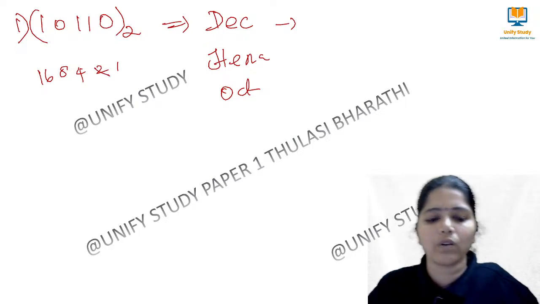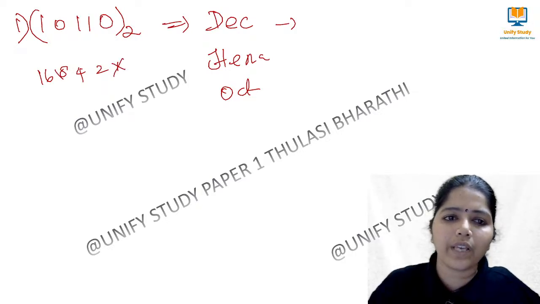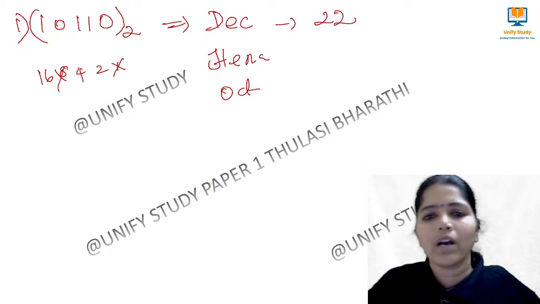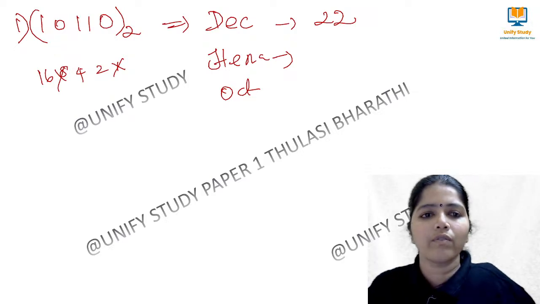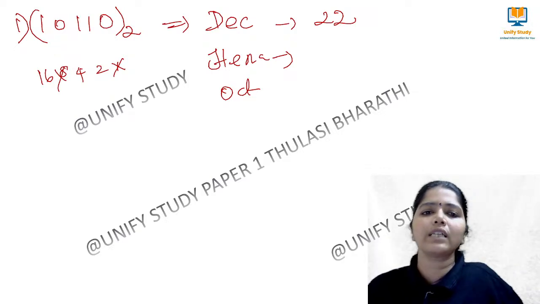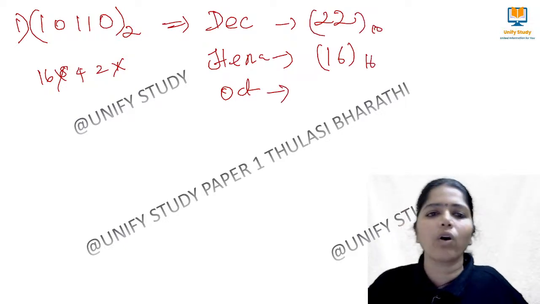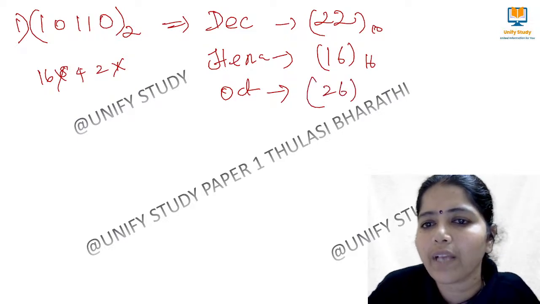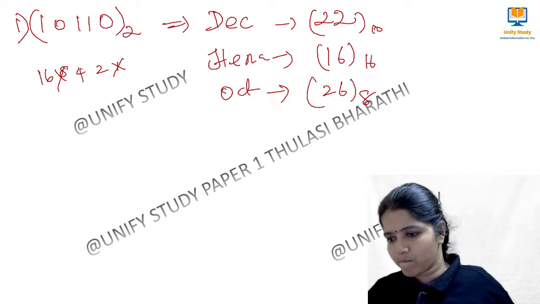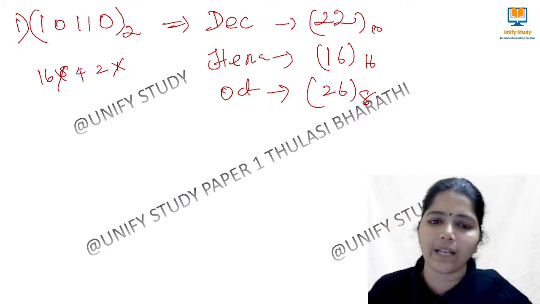So we can cancel it out. This we can cancel it out. And this we can cancel it out. So this is 22. And when we go for hexa, very easy. When I divide like this, I will be getting 16, 16 to the base 16. This is 22 to the base 10. And in octal, we can divide it as 3, 3, 3. So here it is 6, here it is 2. So 26 to the base 8. Very good. Decimal is 22, octal 26, hexa 16. Exactly right.